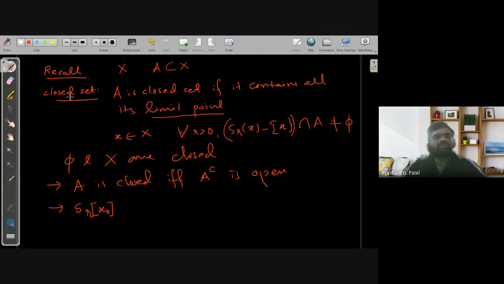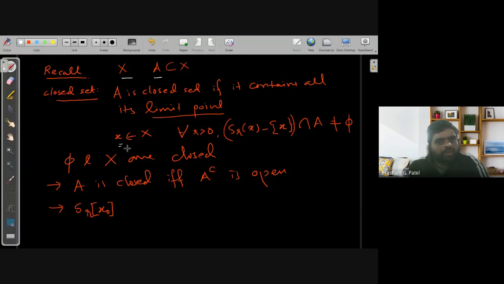So let us recall what we have done in the previous lecture. If you have X, which is a metric space, and A is a closed subset of X. A set A is a closed set if it contains all its limit points. What is the definition of a limit point?